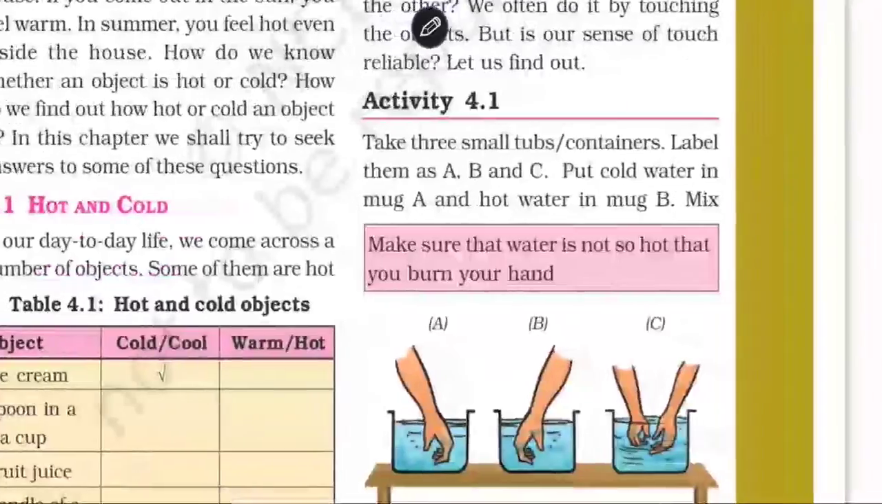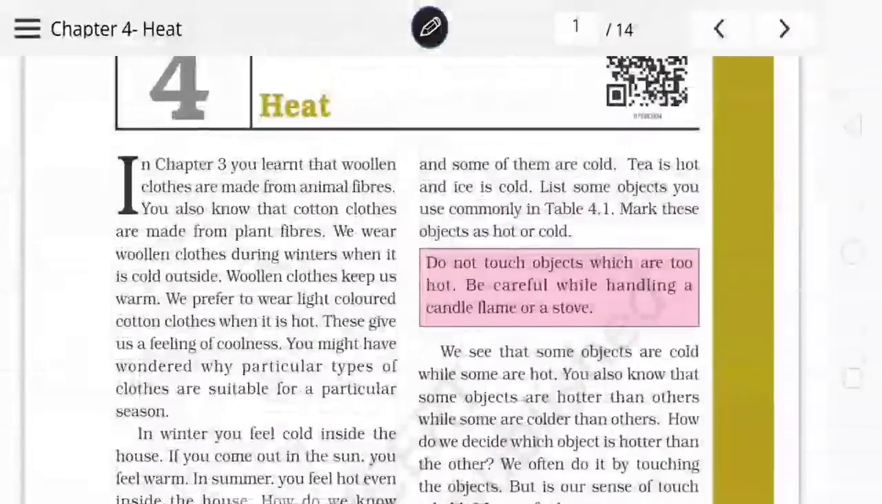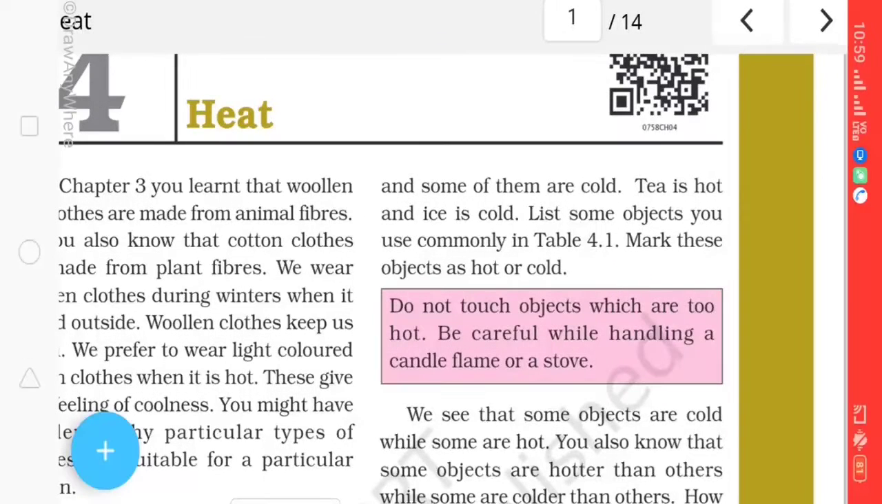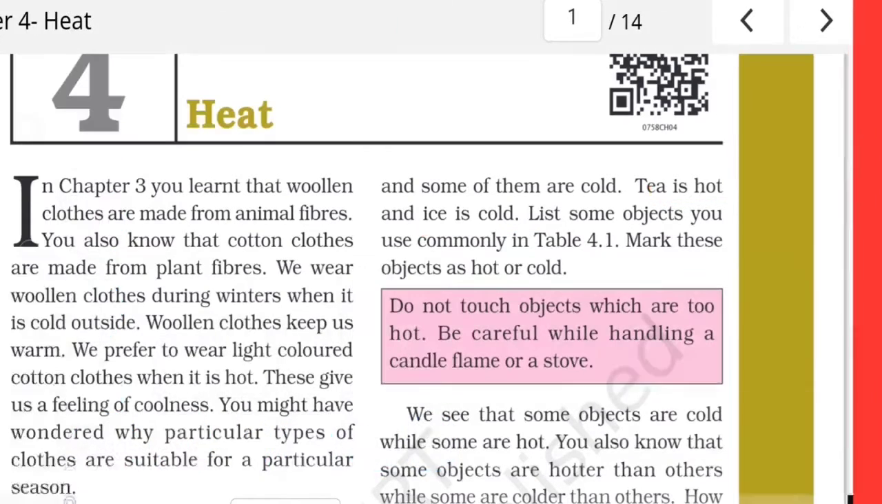For example, if we touch an ice, we come to know that the ice is cold. And if we touch a hot cup of tea, we will feel that it is hot. So that means we can sense whether it is hot or cold. So how do we feel? All these things we shall see.